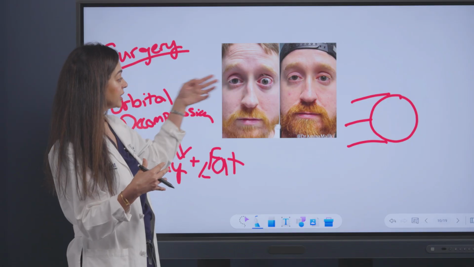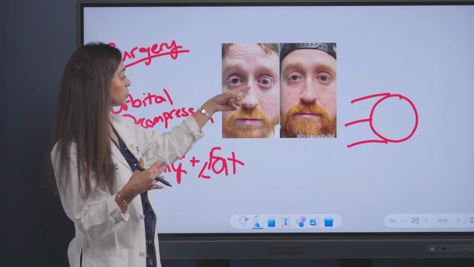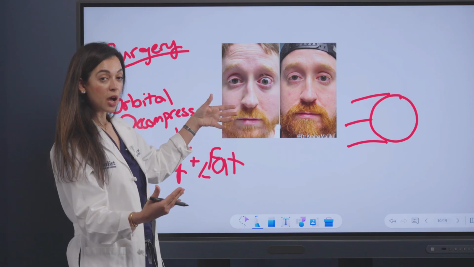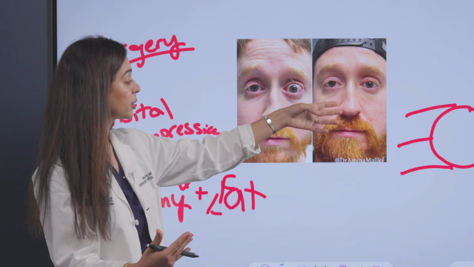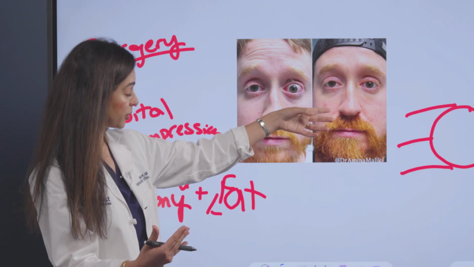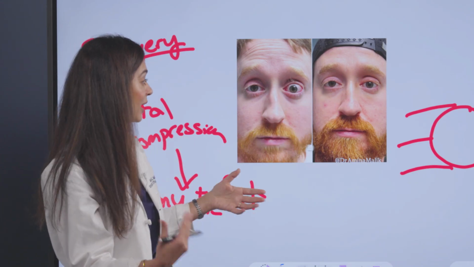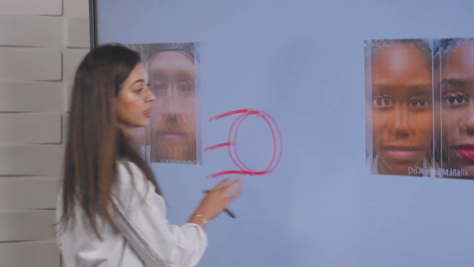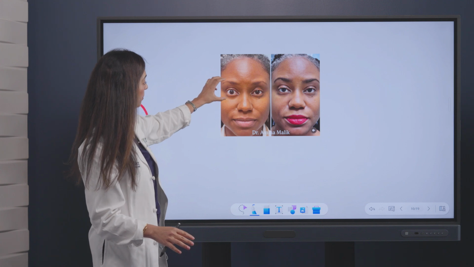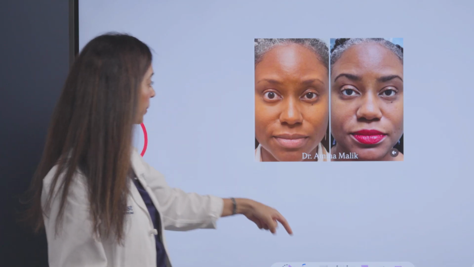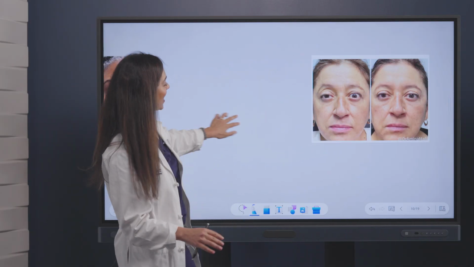So in this gentleman, we can see he presented with the proptosis, the lid retraction, the injection, many of those common signs we discussed. This is post-surgical decompression. He had lateral orbital wall, orbital floor and medial wall, as well as fat, and had a really nice improvement. Similarly, this patient presented with the proptosis as well as eyelid retraction, and this is after undergoing medial wall, floor, orbital fat decompression, followed by eyelid retraction repair to restore her symmetry.